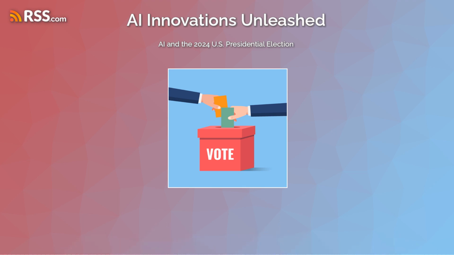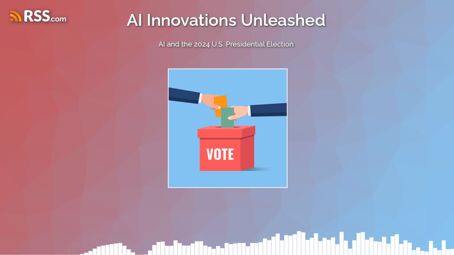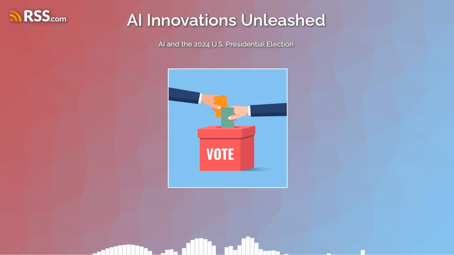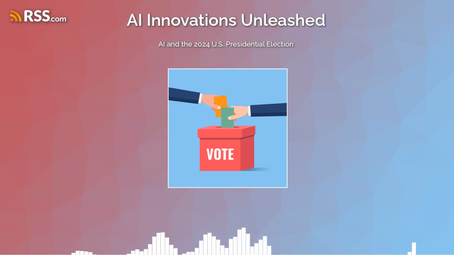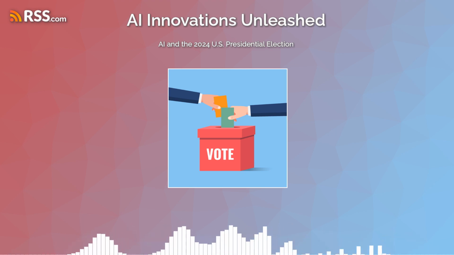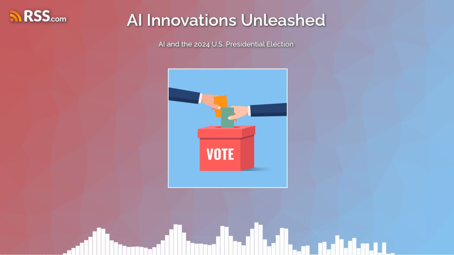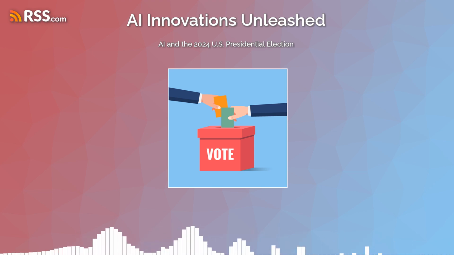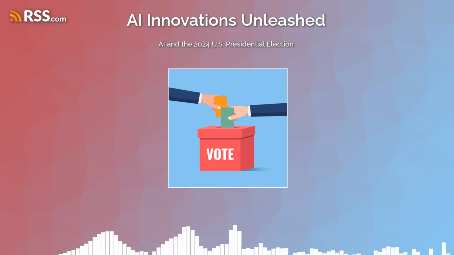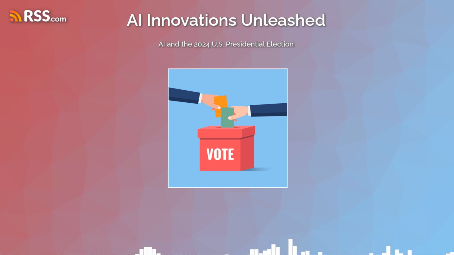Additionally, as we discussed, AI is being used to counteract misinformation, but it can also be used to create it. Deepfake technology and other AI driven tools can be weaponized to spread disinformation. This dual use poses a serious ethical dilemma, leading some experts to call for stricter regulations around artificial intelligence use in politics. Organizations like the Federal Election Commission, or FEC, and some tech companies are working to establish guidelines for ethical AI use in elections.